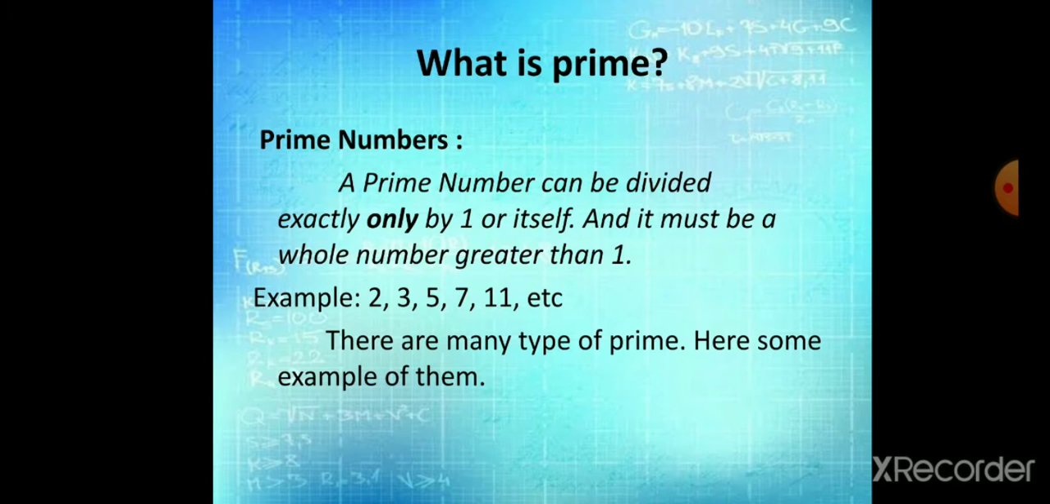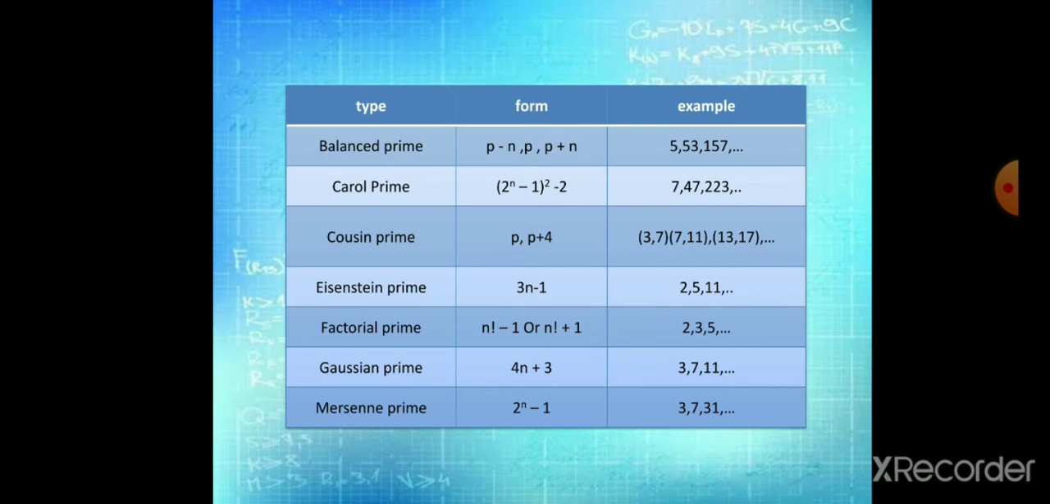There are many types of prime. Here are some examples of them. Types of prime numbers: Mersenne prime, which is of the form 2 raised to n minus 1. Examples are 3, 7, 31.